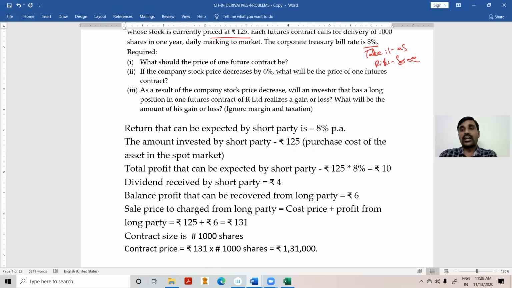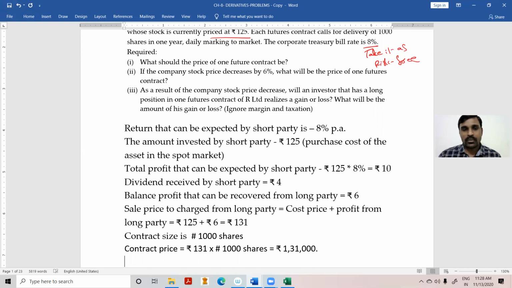So the total return for which I am entitled is 10 rupees. Out of the total return of 10 rupees, I am already receiving 4 rupees from the company. Therefore, the balance 6 rupees profit I can collect from the long party. My cost is 125 and the profit I expect to collect from the long party is 6 rupees. So in total, my sale price will be 131 rupees. Into the number of shares, 1000, it will be 1,31,000.